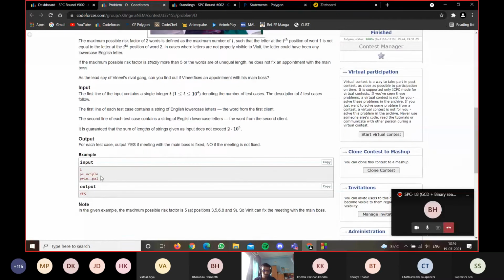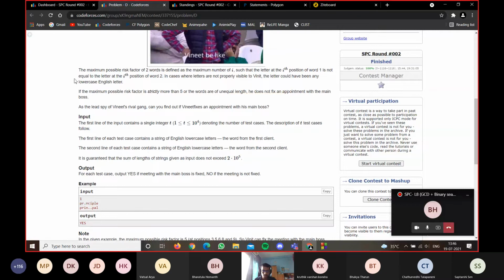So for example, there's a word, they've given words principal and principal. So you have a dot and I. Now dot could have been any letter. Dot could have been an I, dot could have been a J, or it could have been anything. But as I want to find the maximum risk factor, I will assume dot was not I, and I will say there is a difference.